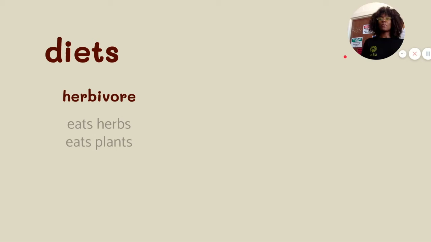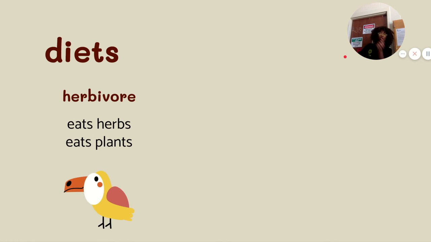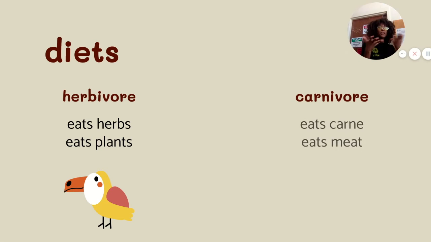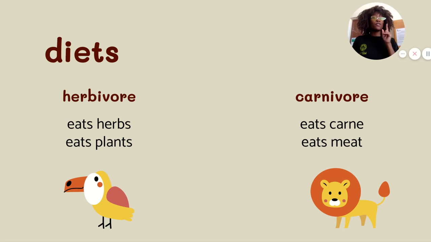Okay, let's switch gears and talk about some different diets. So, different diets of organisms. Of course, we have our famous herbivore that eats herbs. Herbs are also known as plants. So, herbivore eats plants. Pretty self-explanatory. Then you have a carnivore, eats carne, which if you speak Spanish, you know carne means meat. So, a carnivore eats meat.